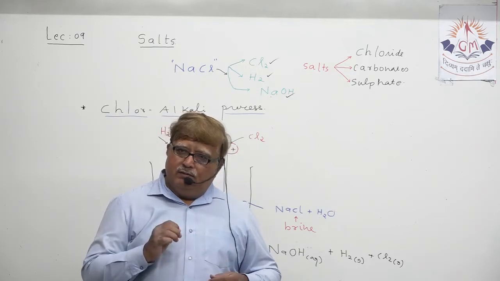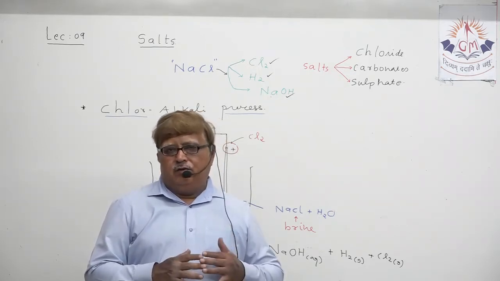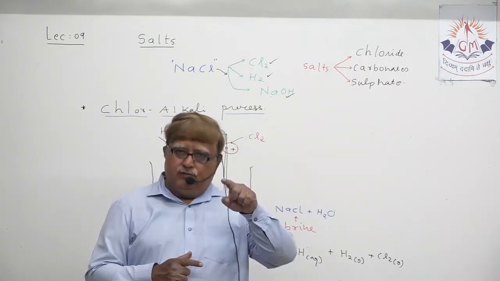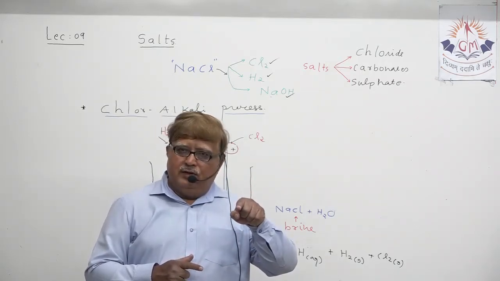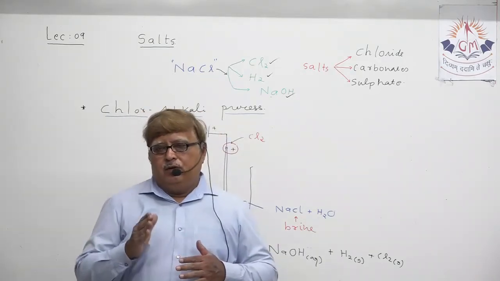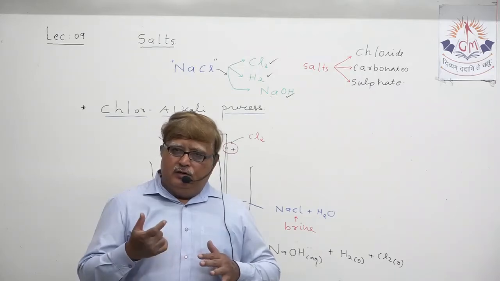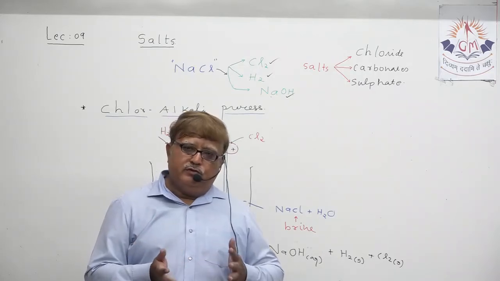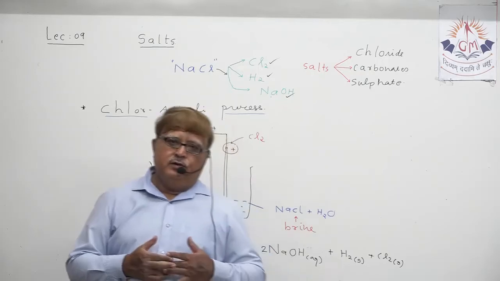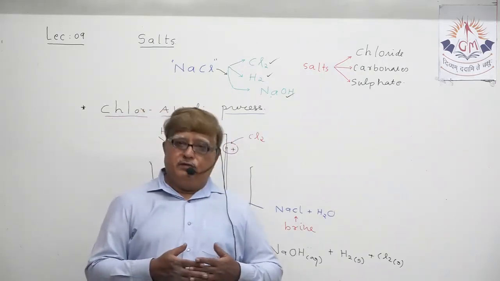That vegetable ghee is produced by the reaction of vegetable oil, which you all eat, plus hydrogen. Due to the addition reaction of hydrogen and vegetable oil, vegetable ghee is produced. The process is called hydrogenation. So hydrogen is also utilized to make vegetable ghee.